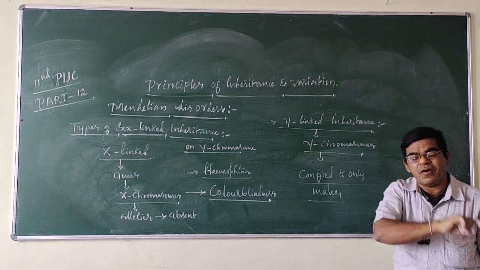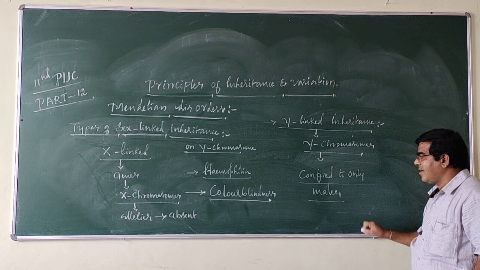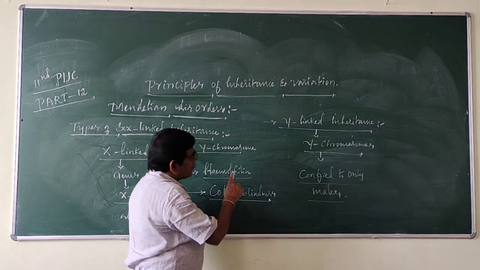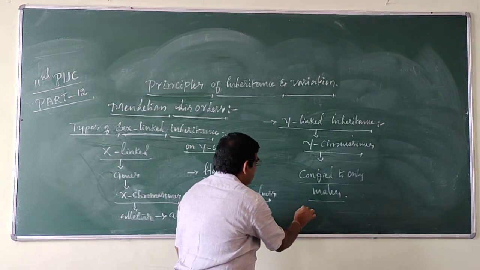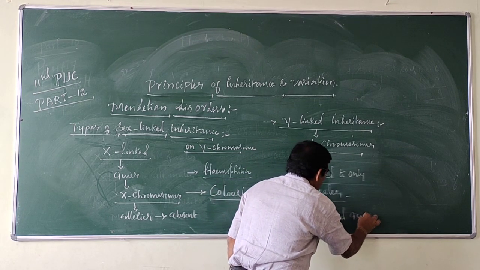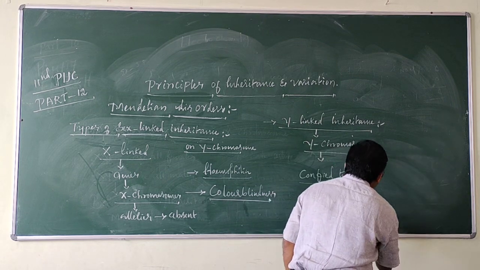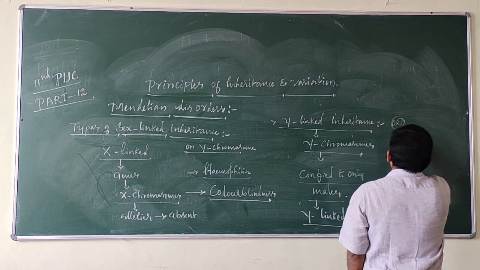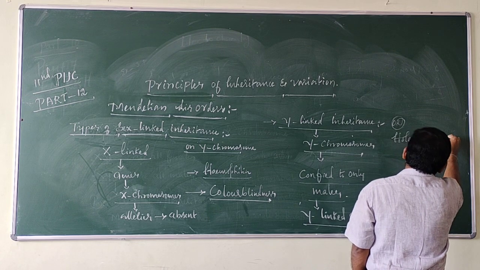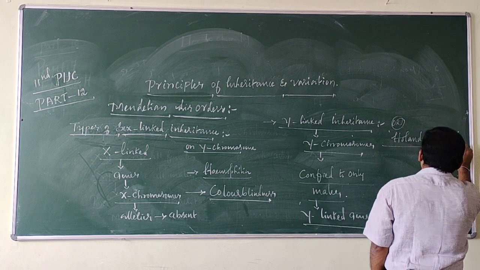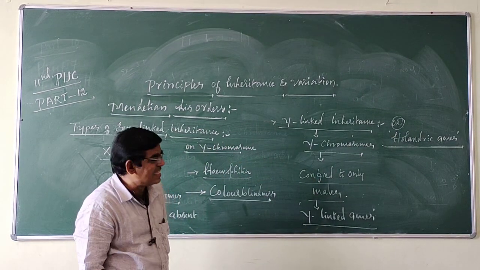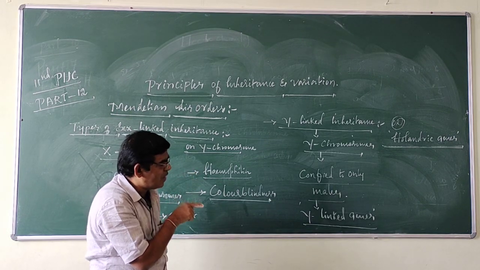Such genes are called Y-linked genes, or they are also called holandric genes.